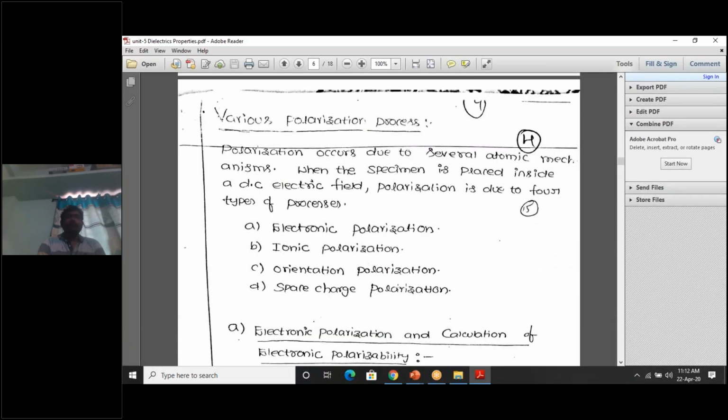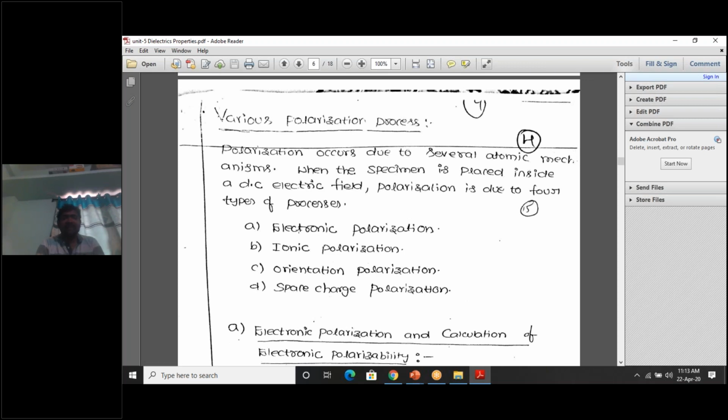So polarization, various polarization processes. I just told you what polarization is: separation of a positive charge and a negative charge. The center of positive charge and center of negative charge coincide, but due to the application of electric field, they got separated. This is called polarization. This polarization process is of four types. What are the four types? One is electronic polarization, another is ionic polarization, another is orientation polarization, and another is space charge polarization.